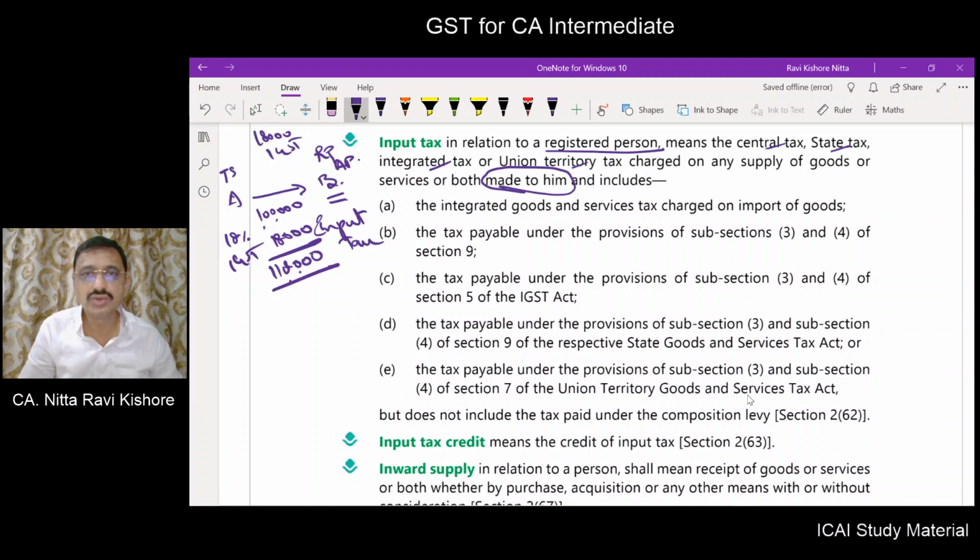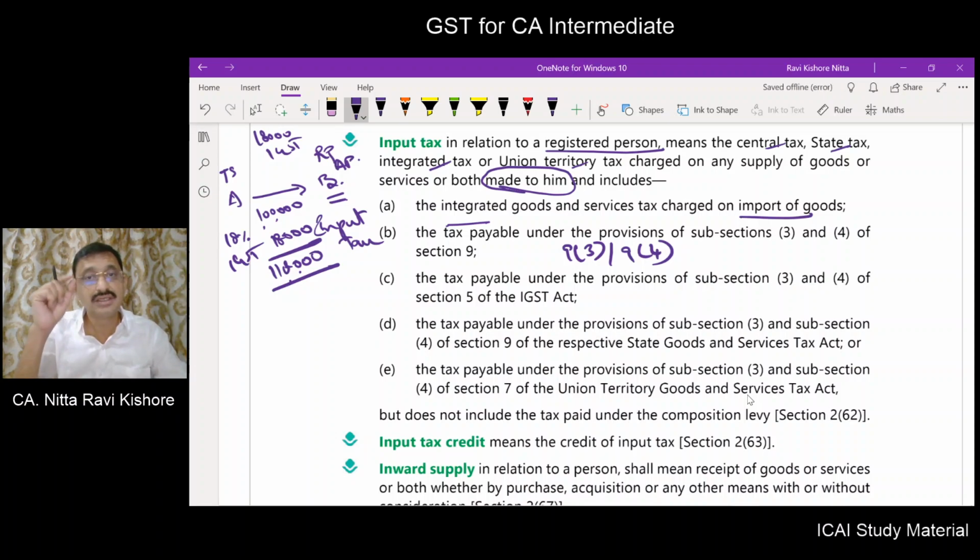It will also include IGST on imported goods, and mind you, it also includes the tax payable under 9(3) or 9(4). What are these? Reverse charge. In the reverse charge mechanism, the recipient of goods or services is the person who is liable to pay the tax.